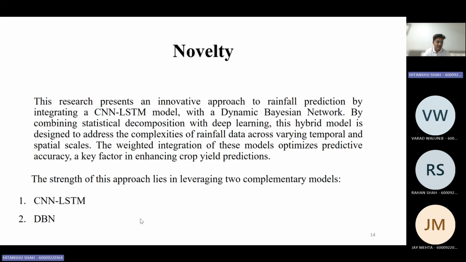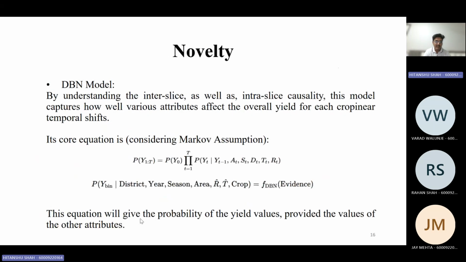For the novelty, we've used two models, CNN LSTM and DBN. For DBN, this is the equation of the probability.